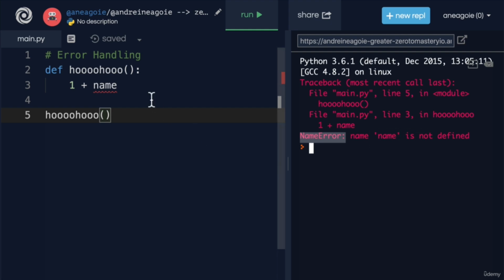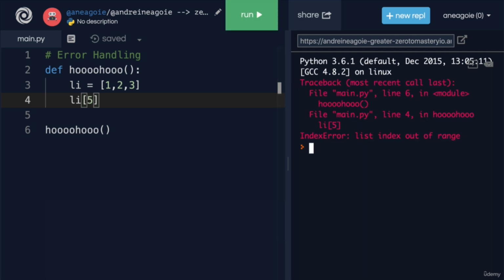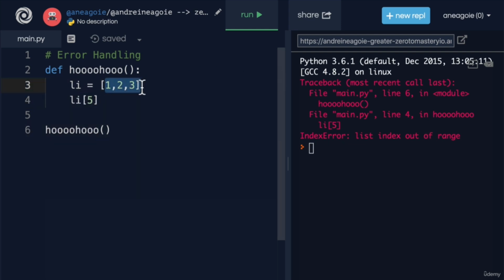Name is not defined. We've seen type error. But what about this? What if we have a list, let's say li, 1, 2, 3, and I access li, let's say, an index of 5. If I run this, I get an index error. List index is out of range. What if we had a dictionary?